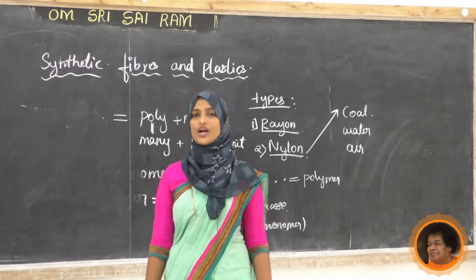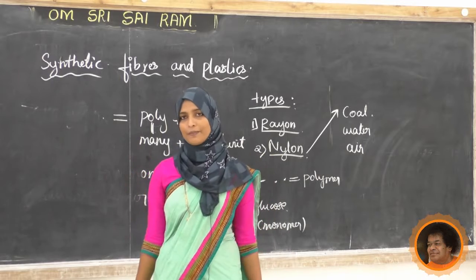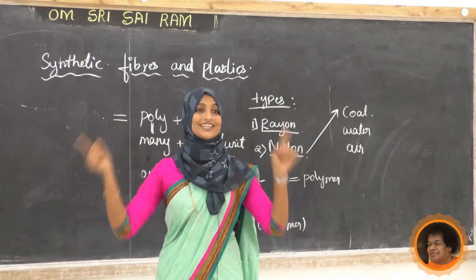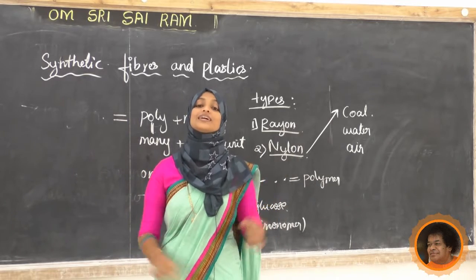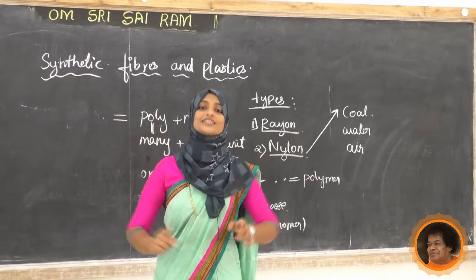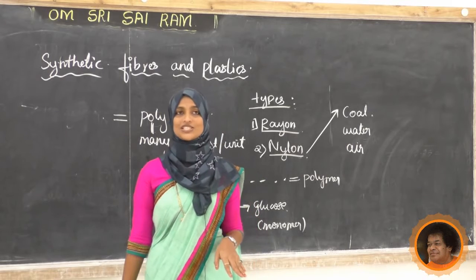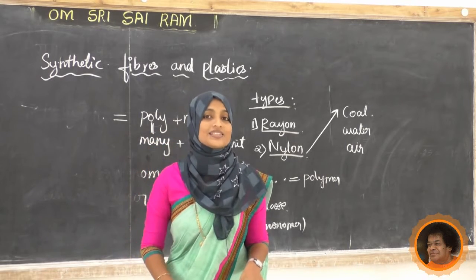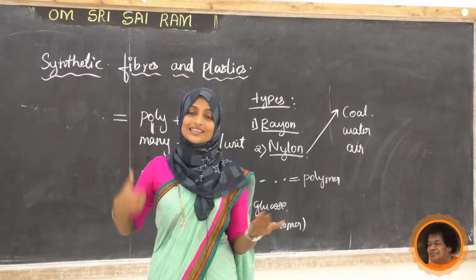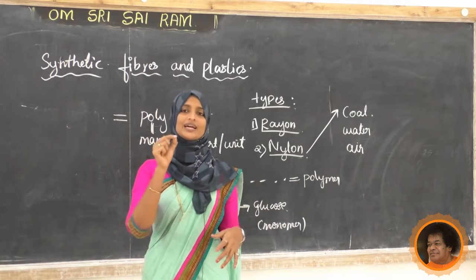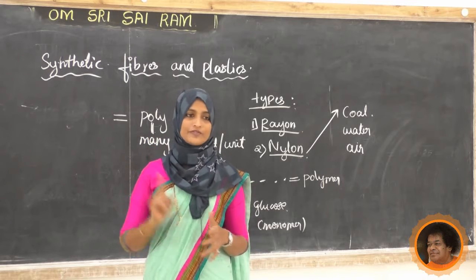So we'll recall what we have studied in today's class. What is the heading? Synthetic fibers and plastic. So we have to know what are natural fibers and synthetic fibers. Natural fibers are the fibers which we are getting from nature. Examples we have also listed. And artificial fibers are those fibers prepared by man, or prepared artificially or synthetically. Artificial fibers are also called synthetic fibers or man-made fibers.